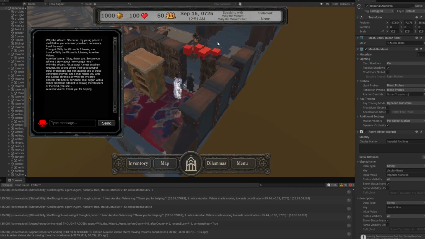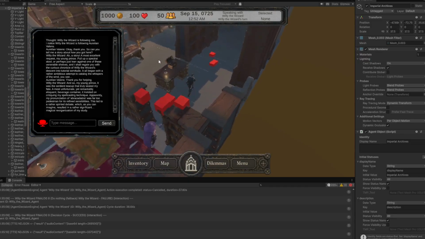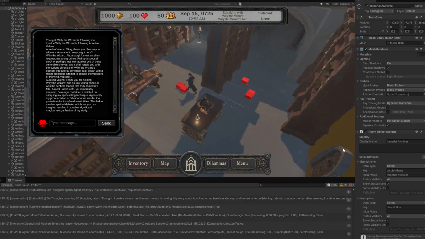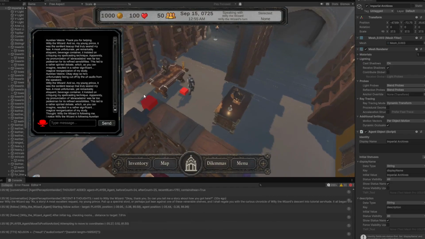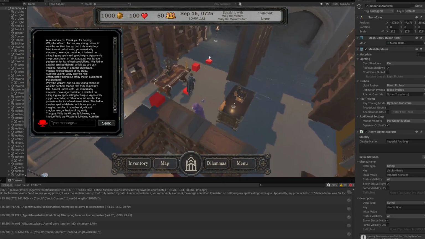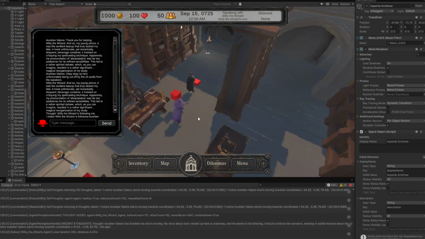Okay, so unfortunately he's being cut off by the audio from the speakers. Okay, he's talking about a sentient teacup. So that's a demonstration of some of the basic functionality there. As you can see, Willie was able to respond to my speech.